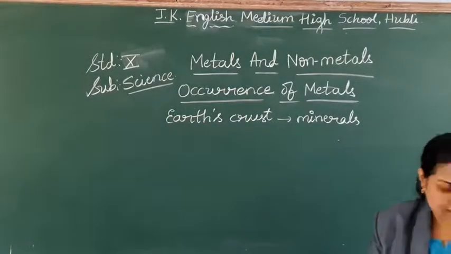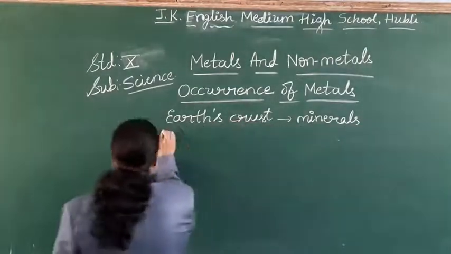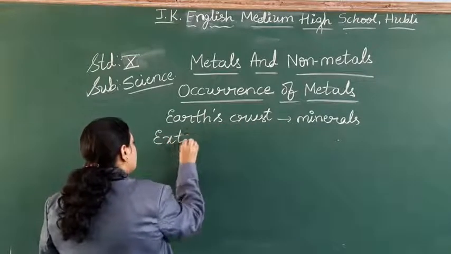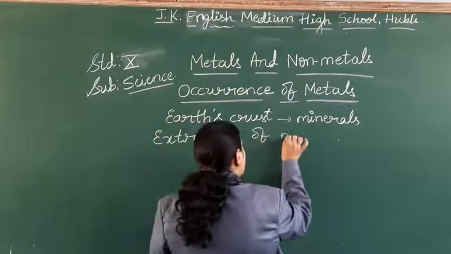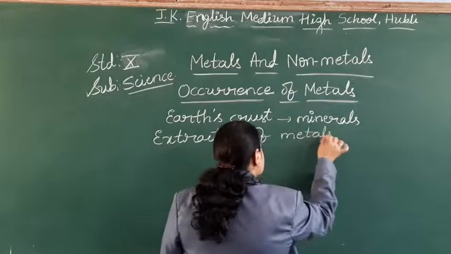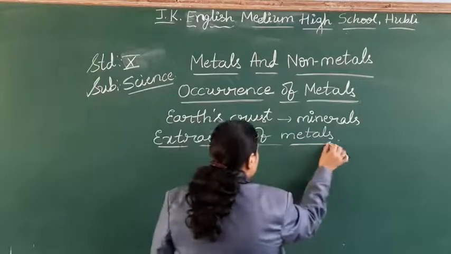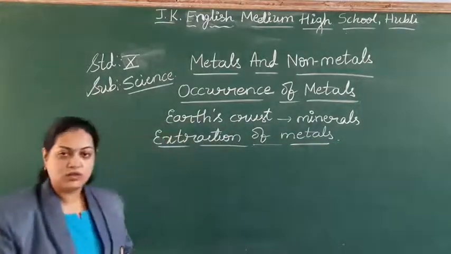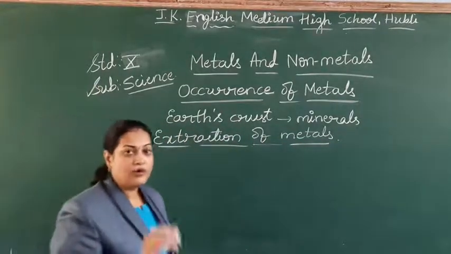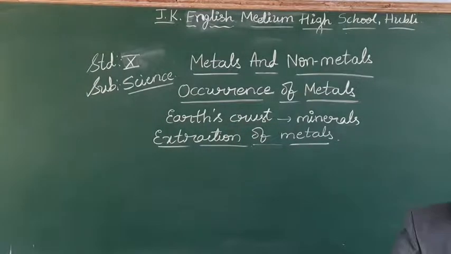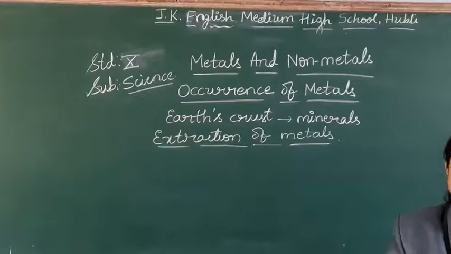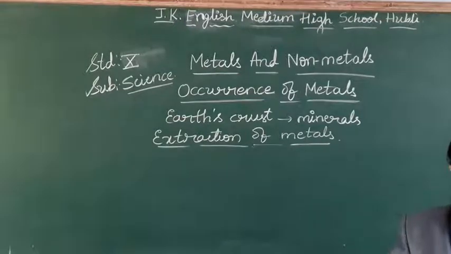The next one is extraction of metals. Students, when you talk about extraction of the metals, three factors come in. Just now I said there are many elements which may be in the free form, highly reactive form, so different forms we are getting.